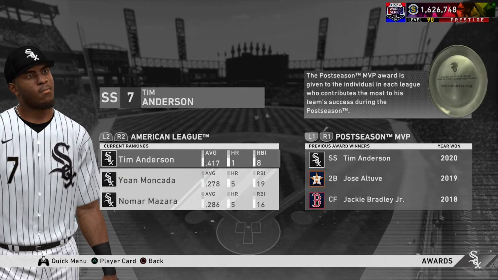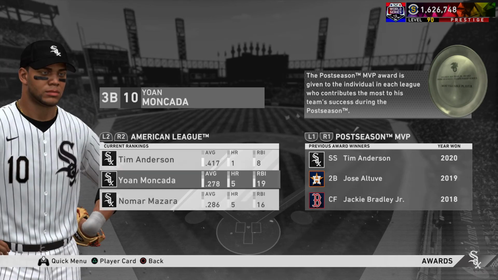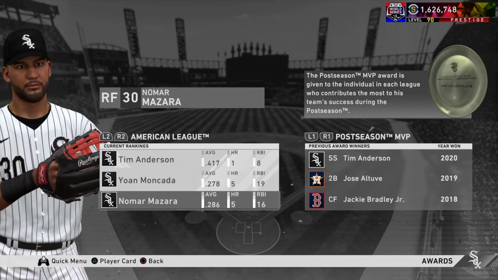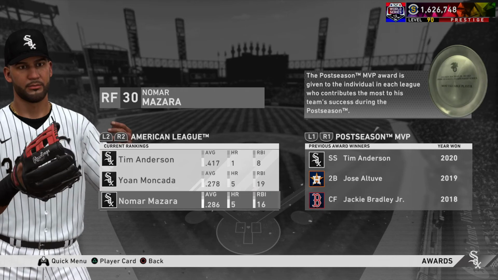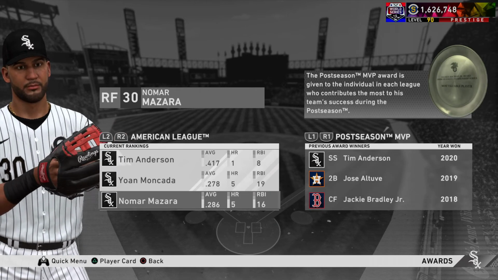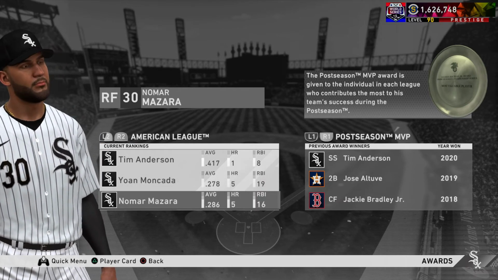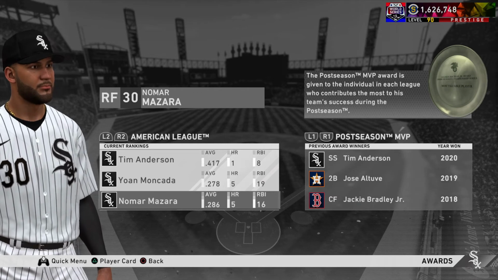Postseason MVP. It's basically the three guys that I thought it was. Moncada, he really cleaned up in the first series against the Astros. That's where he did most of his damage. Then he kind of went cold. And then Mazzara took over. And he did all of his damage in the championship series against the Yankees. And then he kind of went cold in the World Series. He did drive in the only run that happened in that last game, though.